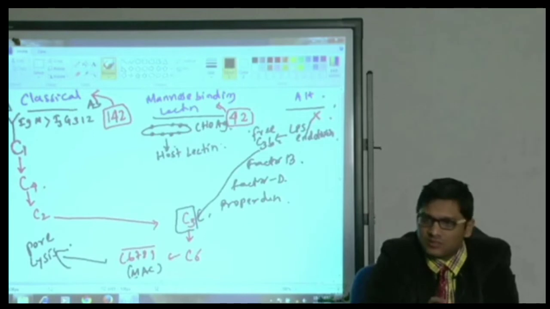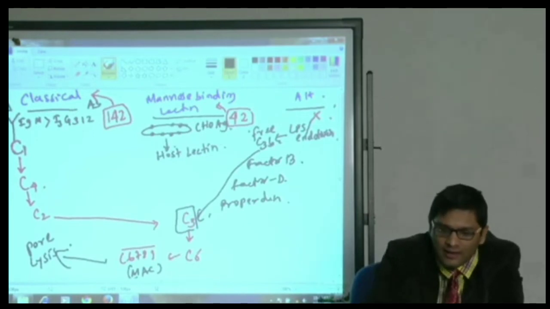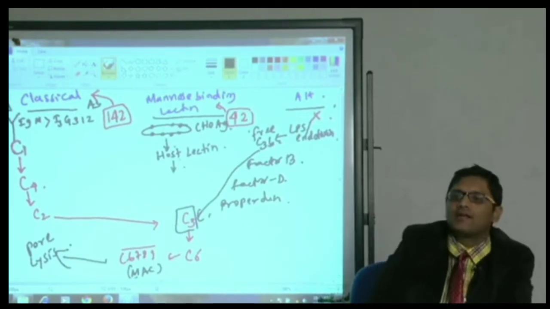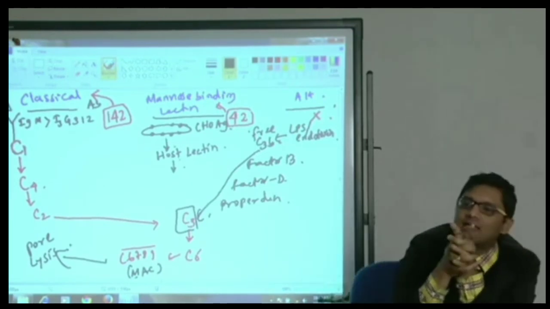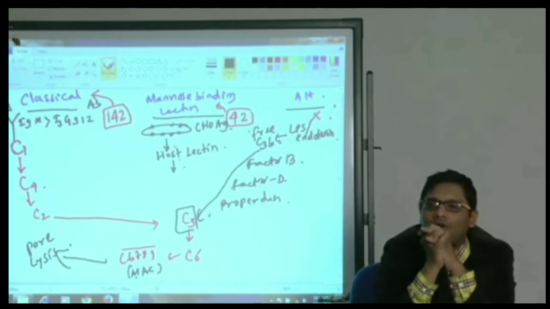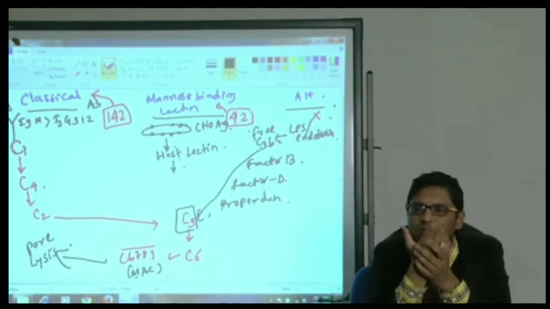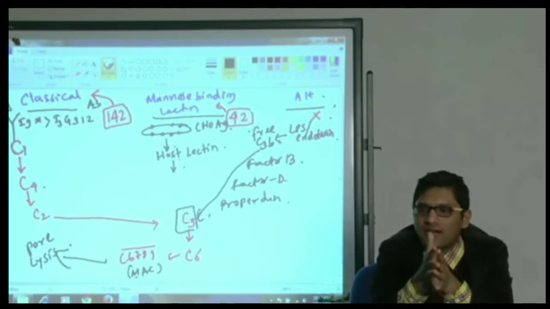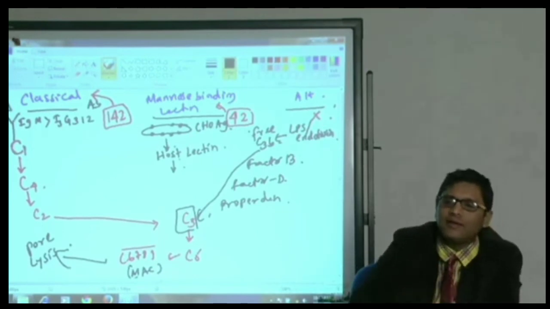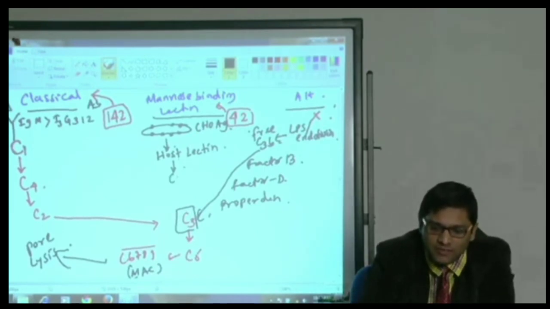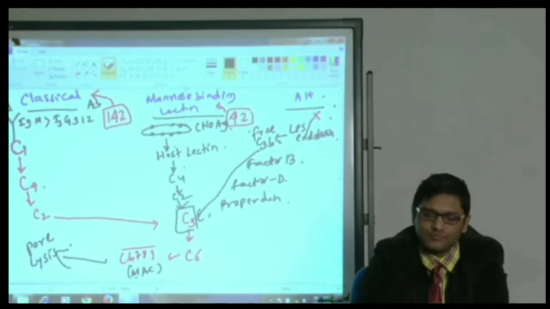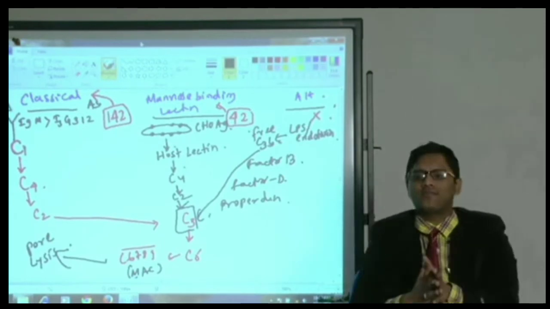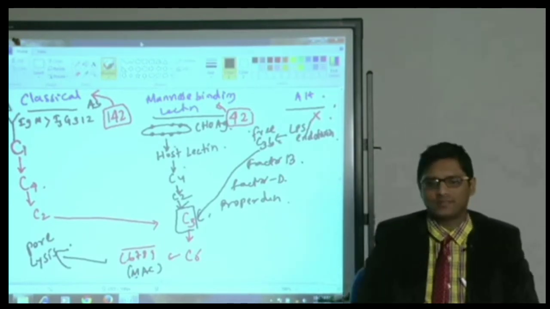Once they bind to host lectin, the mannose binding pathway is activated, and it is exactly the same as classical except the first step. Which complement is activated first in classical? You remove that, the remaining is the same. That means first C4 is activated, then C2, then the remaining pathway is the same. So this is the outline of the complement pathways.